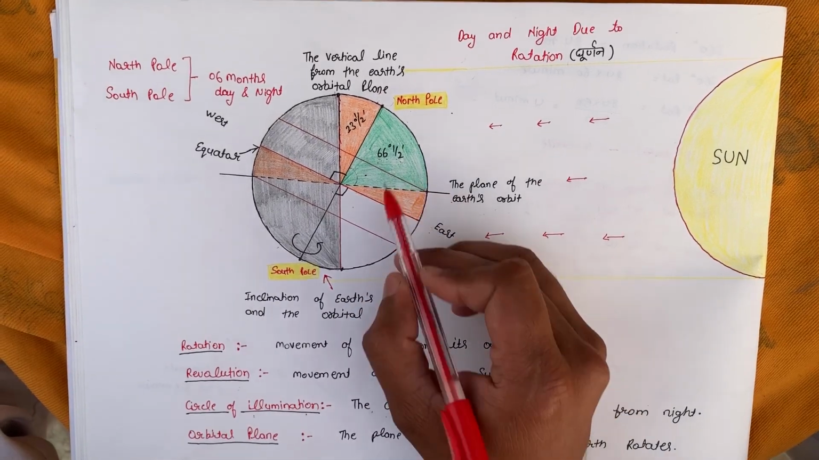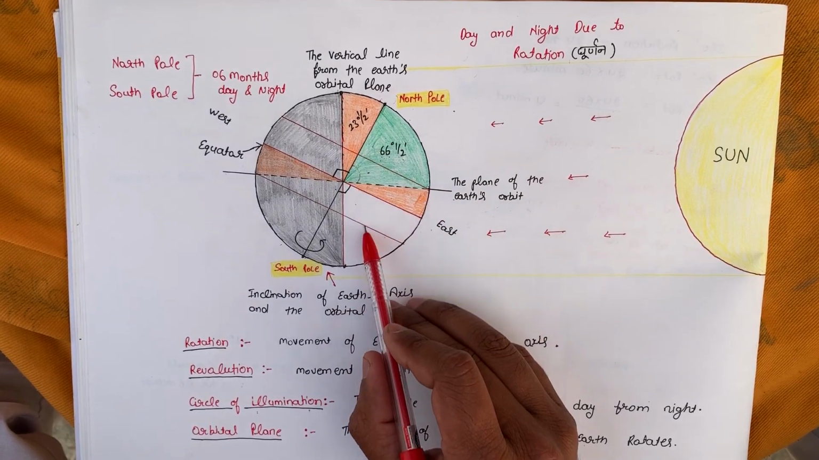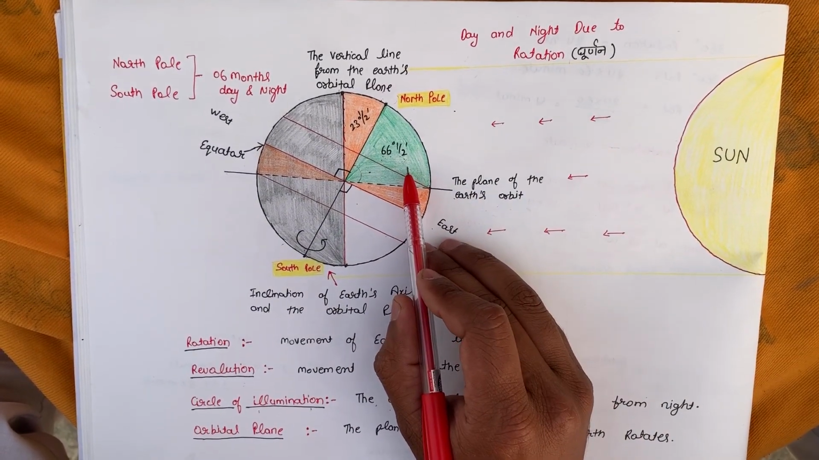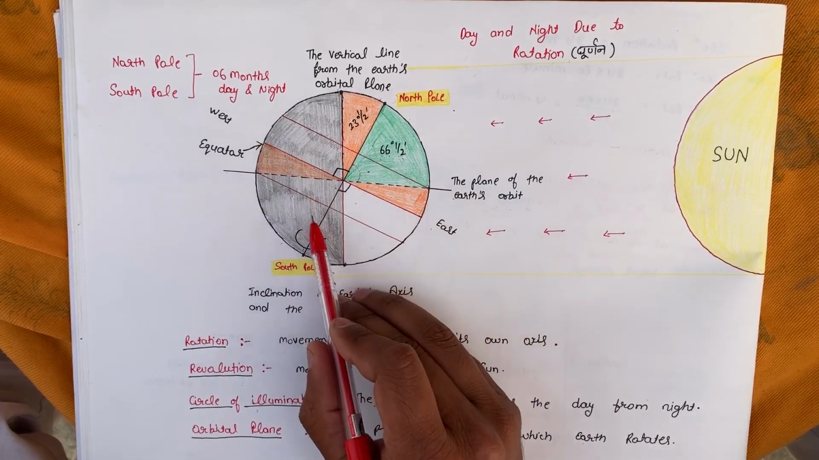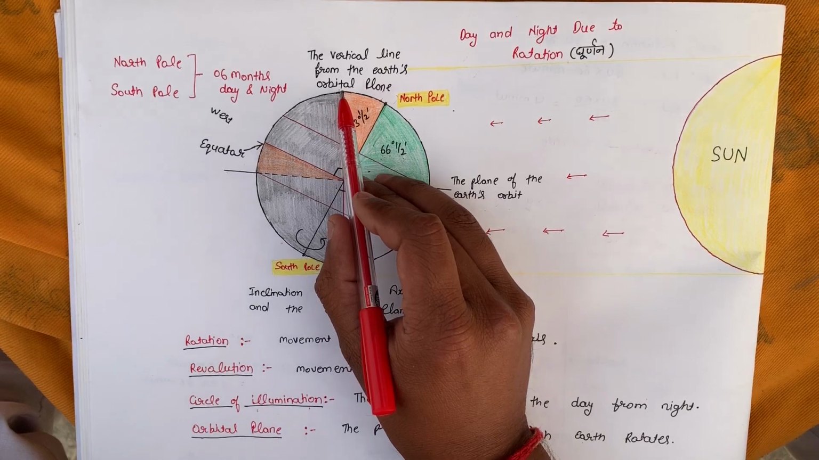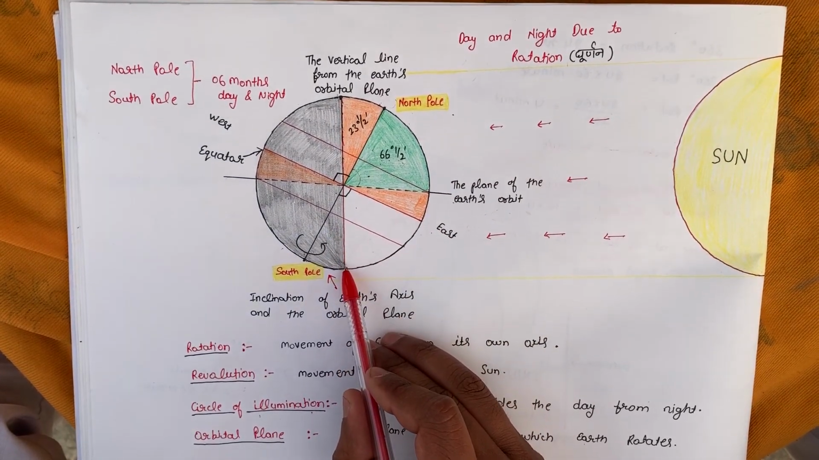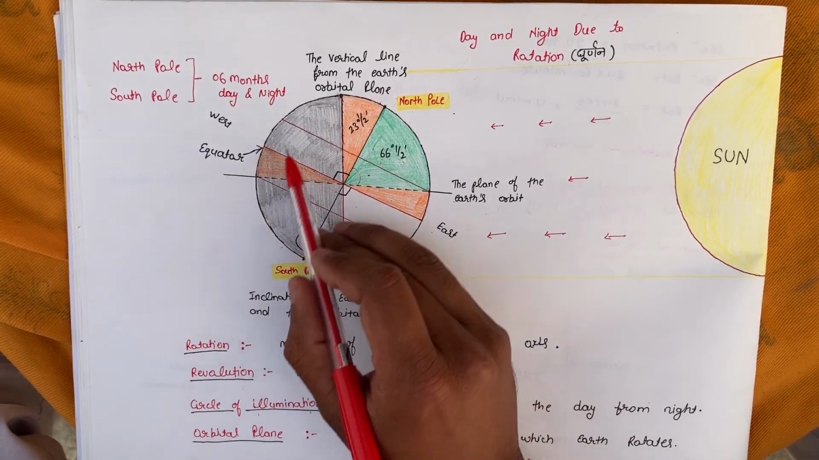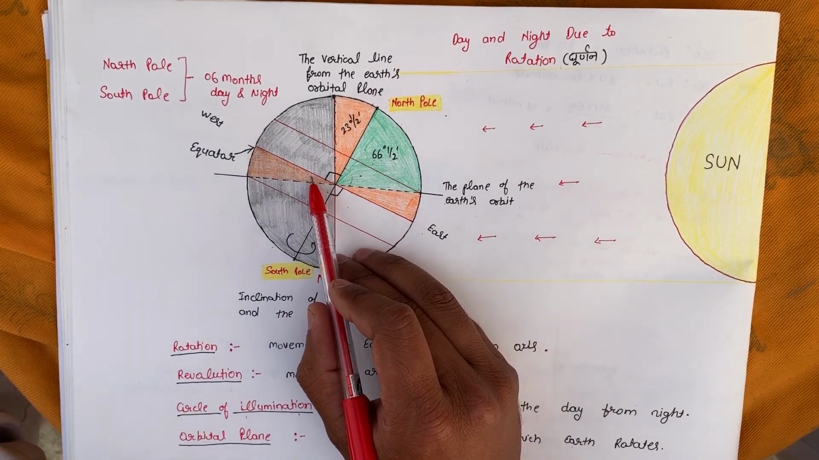Why? Because this portion, as we can see, which is facing the sun experiences the day because it gets the heat and light. The portion which is behind the plane of illumination, or circle of illumination, experiences the night because it does not get any light or heat.